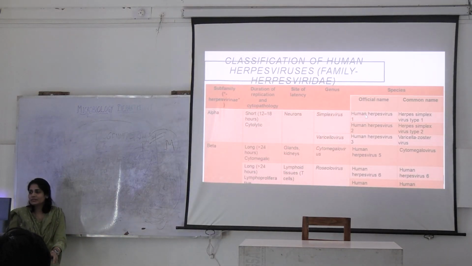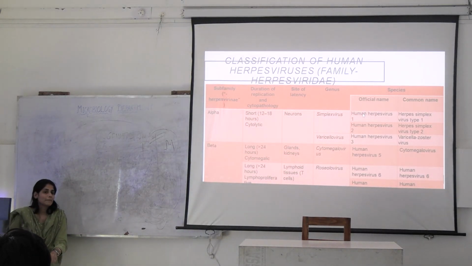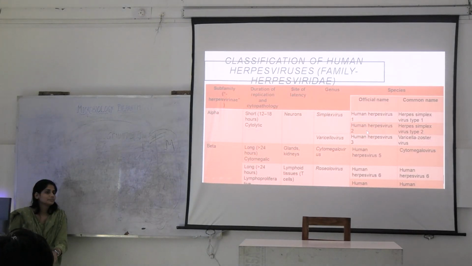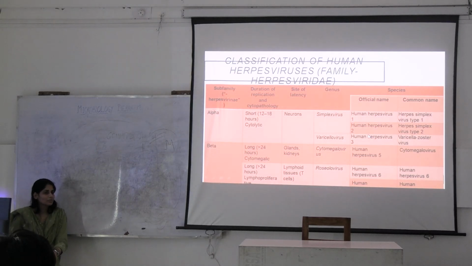So HHV 1 attacks where? Above the waist lesions, and HHV 2. But where can you see the neonatal lesions? Why? Because it's coming out of the mother's birth canal, where the mother is affected with this virus. Okay. Then beta. The site of latency in case of the beta subfamily is glands and kidneys.